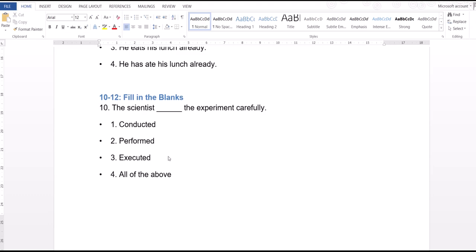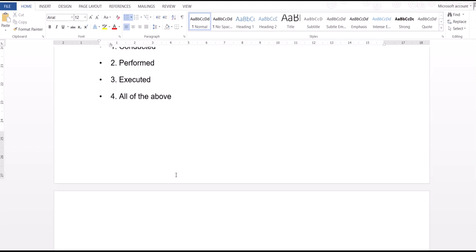The answer for the 10th question is: the scientist dashed the experiment carefully. If you look at all the options, conducted, performed, executed, all are appropriate. So that is the reason option 4 is the correct answer. All the above.